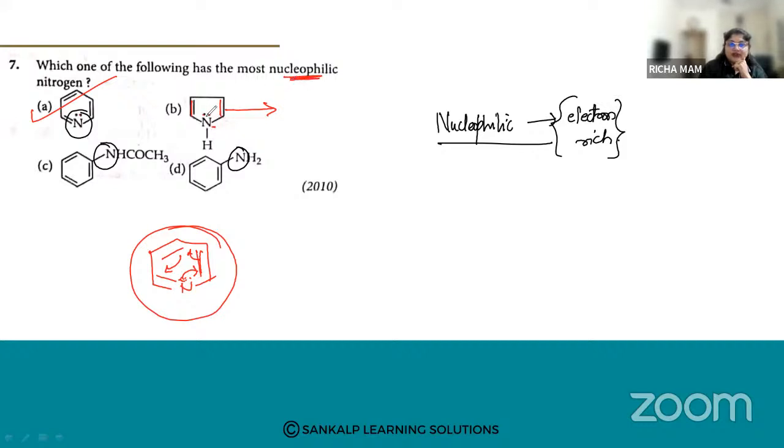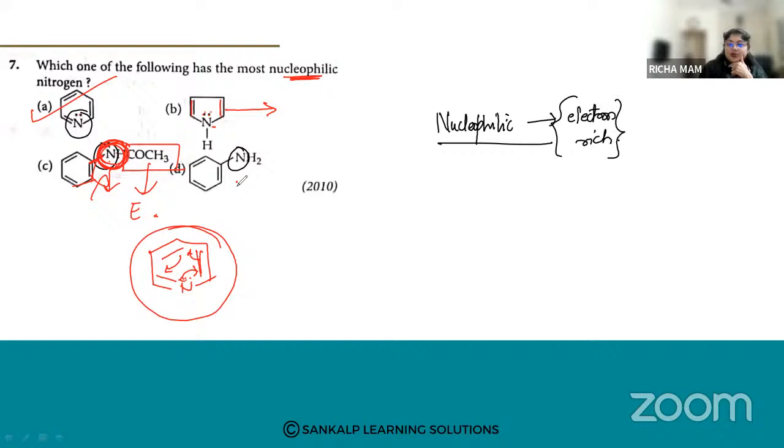In option number C, nitrogen is present on the benzene ring, but here you can see COCH3. This is an electron withdrawing group, so the nucleophilicity of the nitrogen is reduced. So this is also not so nucleophilic a nitrogen.